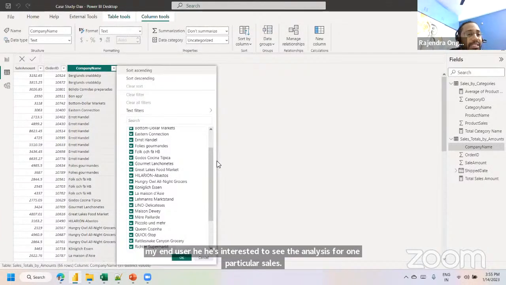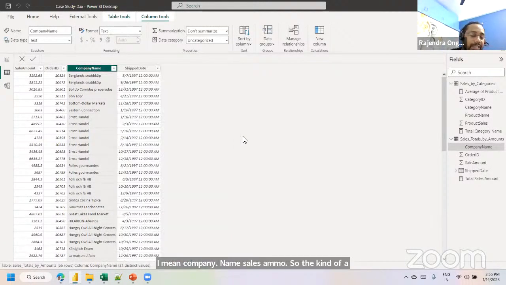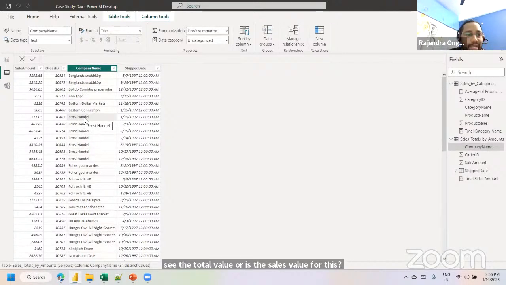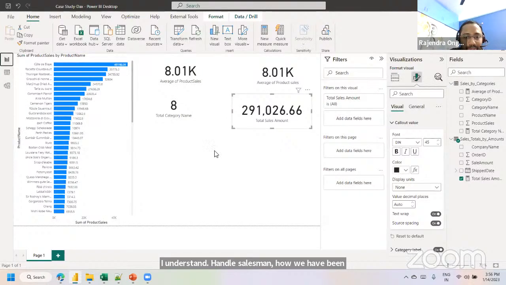In that kind of scenario, how are we going to handle this? We have a DAX function called CALCULATE, and inside we can pass the expression. The expression is the total value, and we are going to filter based on the company name. Maybe I'm interested in seeing the sales value for Ernst Handel, the company sales value. How are we going to extract it?